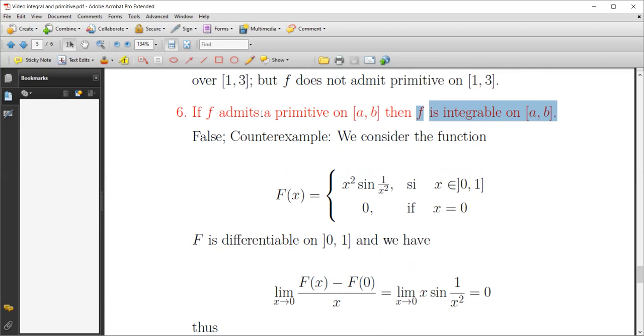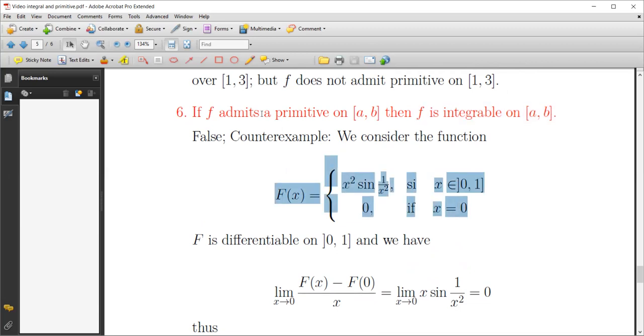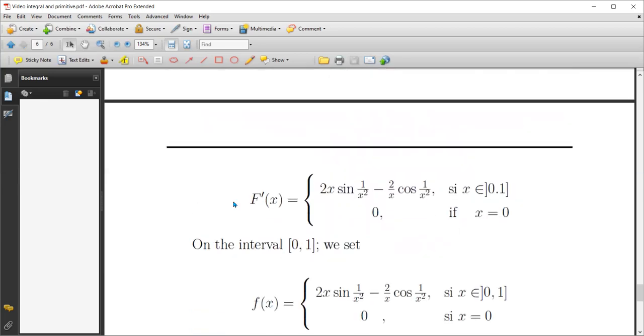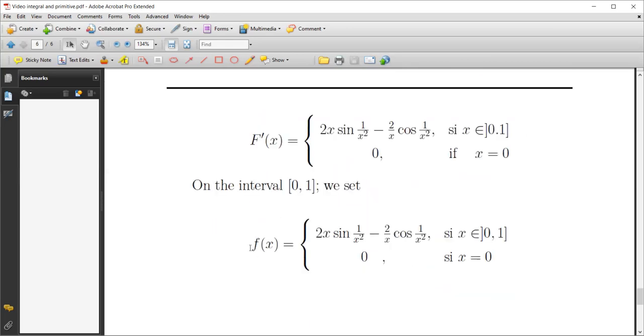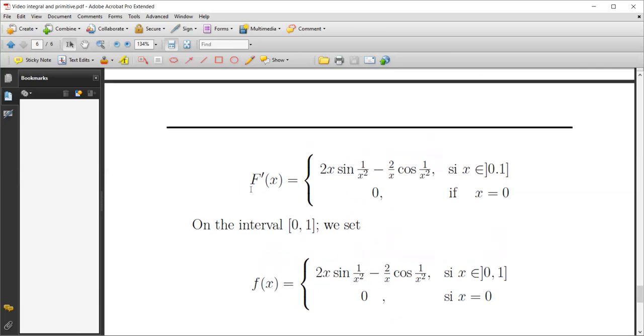To see it clearly, let us consider this function, capital F. We can verify that it admits this one as a derivative. So this is the derivative function of capital F.